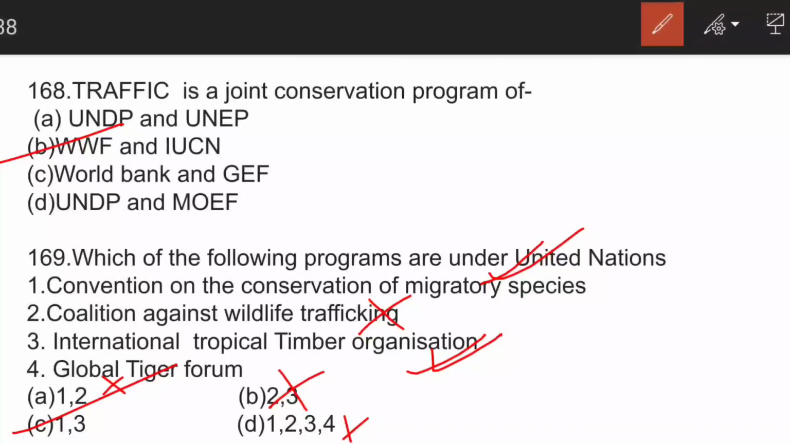Another very important thing we have from this option, that is Coalition Against Wildlife Trafficking. It is a unique voluntary public-private coalition of like-minded countries and organizations. Convention on Migratory Species is of UNEP. It is an intergovernmental treaty and it is the only global convention specializing in migratory species. So all these 3 are very important to remember.